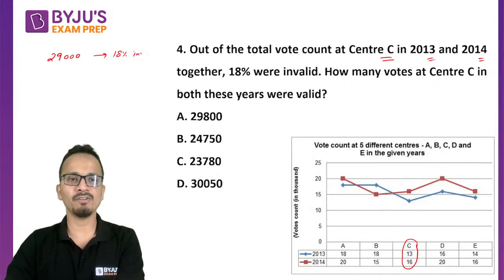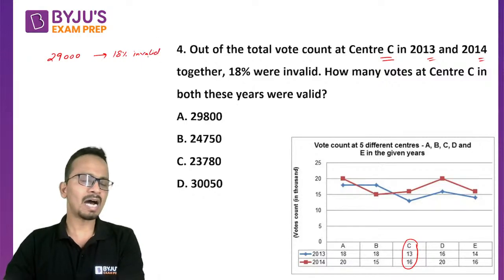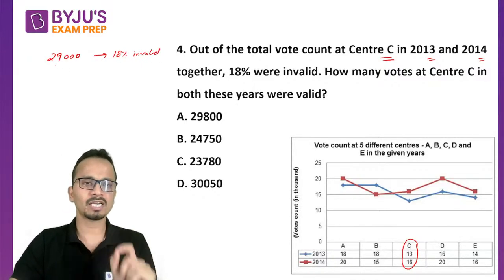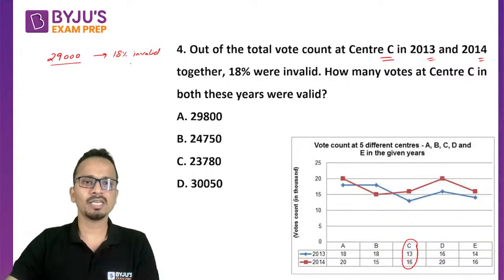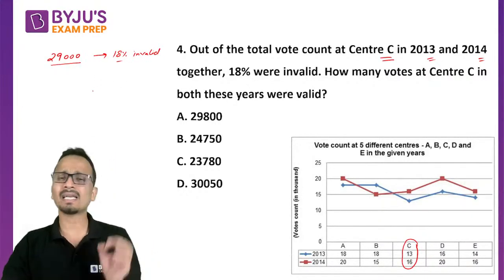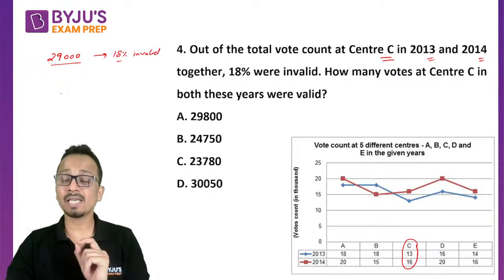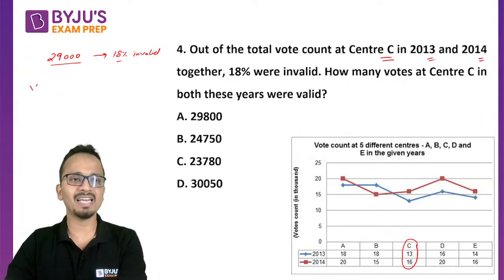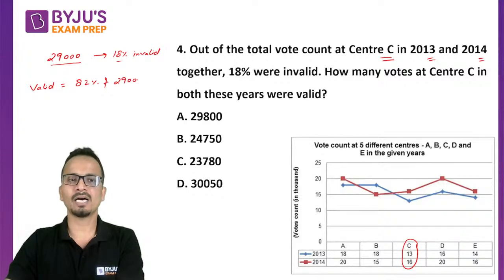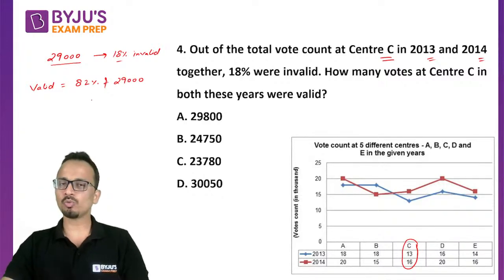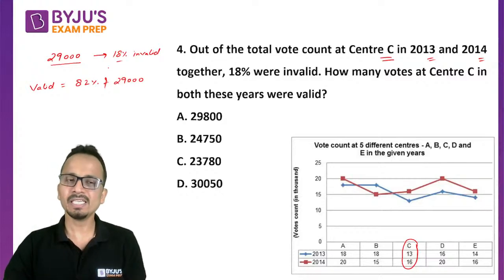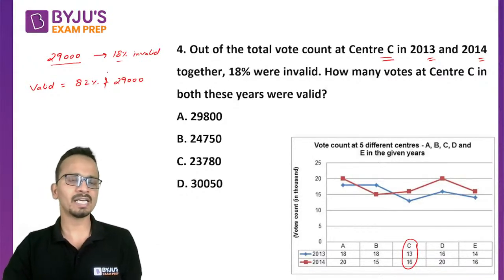29,000 is the total number of votes, out of which 18% votes are invalid. So if out of the total votes which are polled, which are counted, 29,000, 18% are invalid, then I can say that 100 minus 18, that is 82%, will be the valid votes. So they are talking about calculation of valid votes. So it will be 82% of 29,000. What you can do is first calculate 18% and subtract it from 29,000, or you can directly calculate 82%.